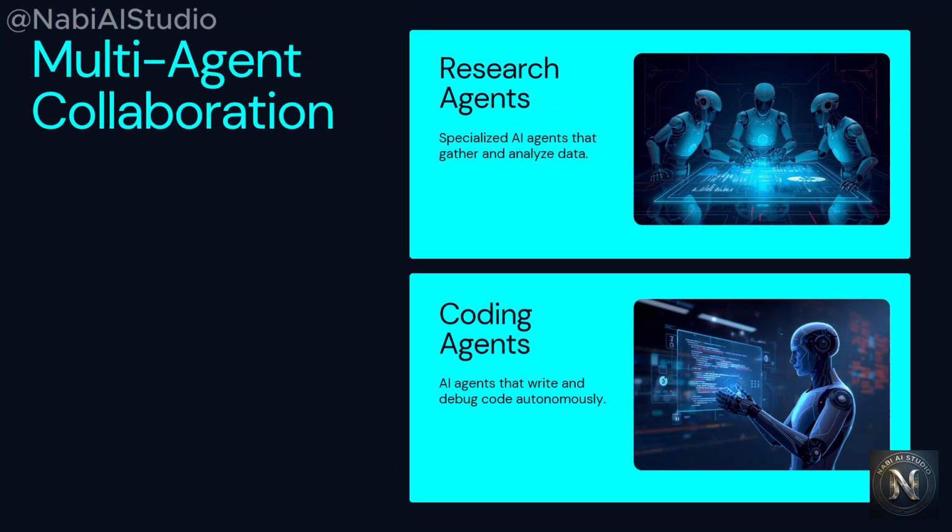Multi-agent collaboration is where one agent talks to another agent for a particular task, to gather some information or to pass some information from one agent to another to achieve the user's goals. For example, if you wanted to create a website or an application with the help of a multi-agent system, it will involve multiple agents like research agents, coding agents, analysis agents, and testing agents. So these are all varieties of agents, which perform the tasks accordingly. They collaborate with each other. It implements the entire application without much human interaction.